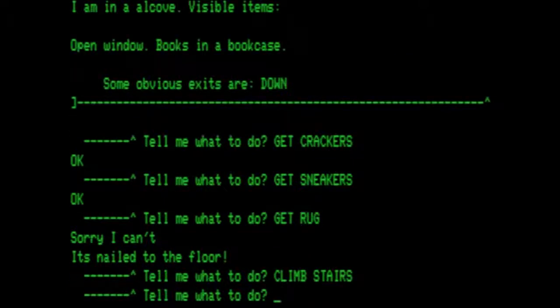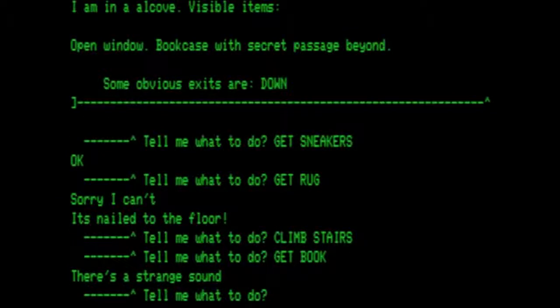I am in an alcove. Visible items: open window, books in a bookcase. Some obvious exits are down. Let's get the book. There is a strange sound. Notice it now says bookcase with secret passage beyond.